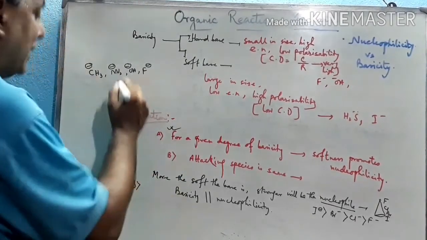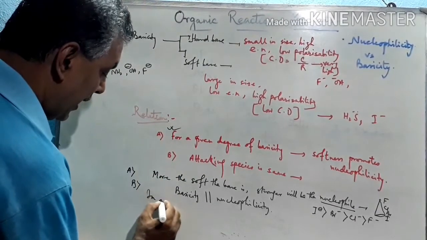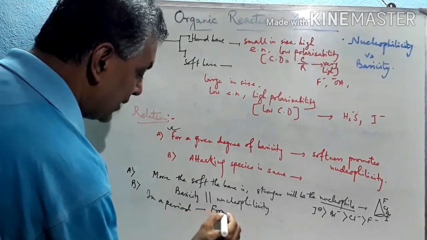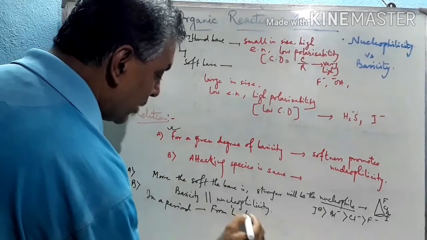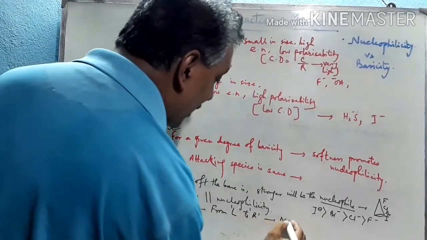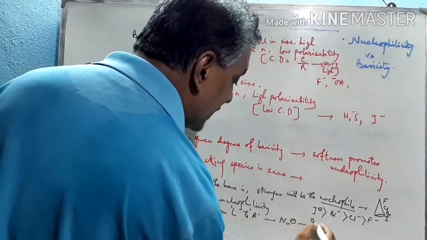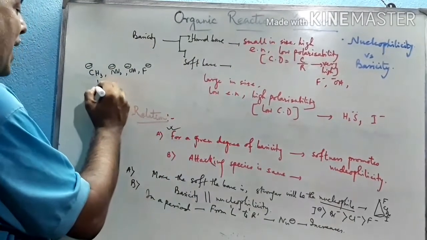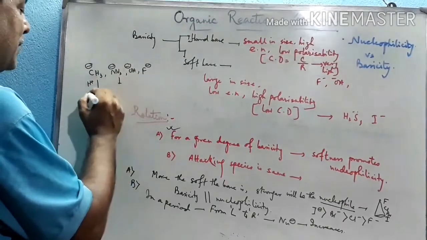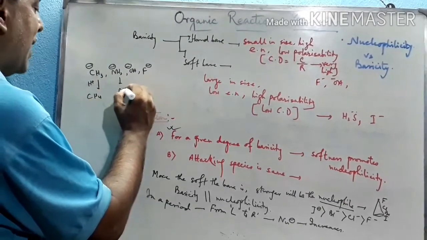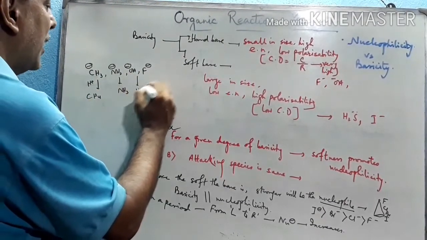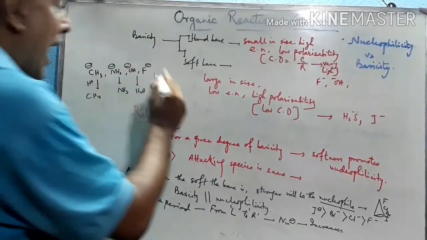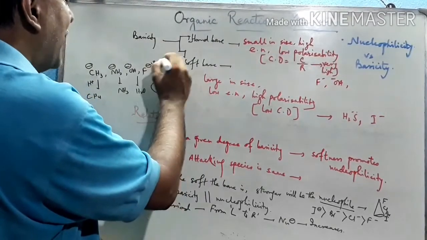So the next point is, in a period from left to right, nucleophilicity increases. Now see this, if we add H plus to each of them, then it becomes CH4, ammonia, water, and HF, and this is a very strong acid, and we know that as it is a strong acid, it becomes a weak base.